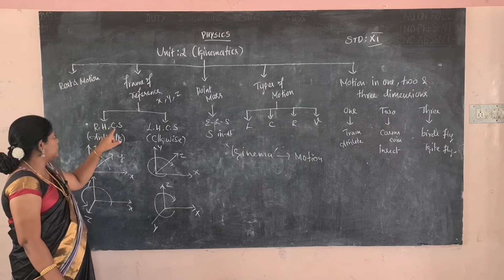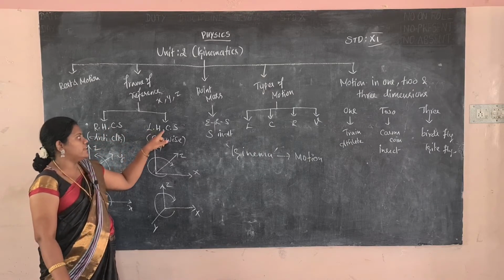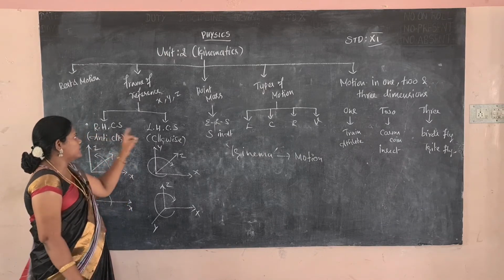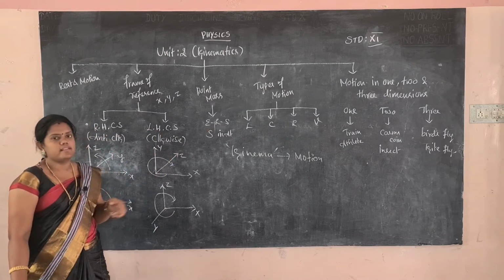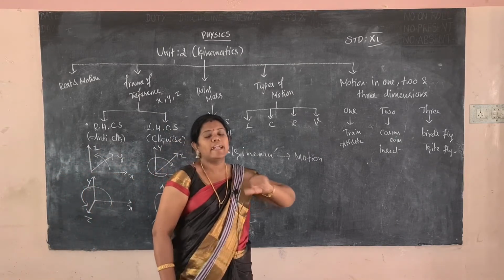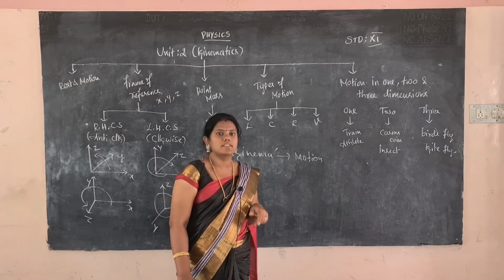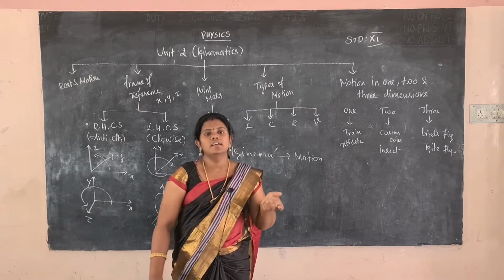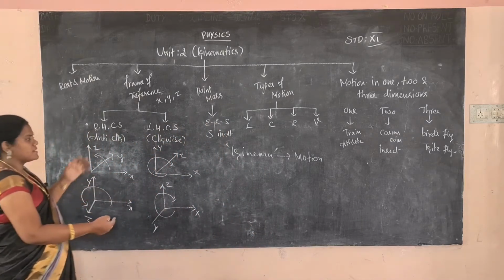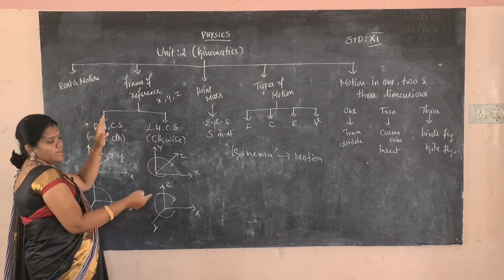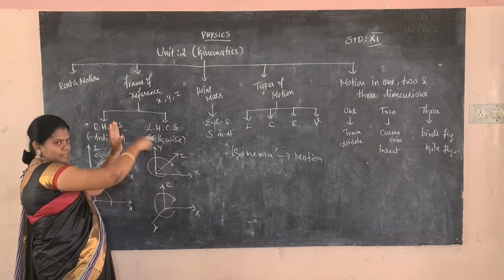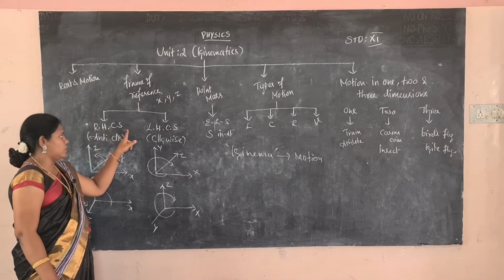So the frame of reference is classified into two: the right-handed Cartesian coordinate system and the left-handed Cartesian coordinate system. What is the meaning of right-handed and left-handed? Right-handed means the x, y axes are considered anti-clockwise, but left-handed means the Cartesian coordinates are considered clockwise. Anti-clockwise means 6, 5, 4, 3, 2 on the clock, not 12, 1, 2, 3. So if you consider anti-clockwise, that is the right-handed Cartesian coordinates.